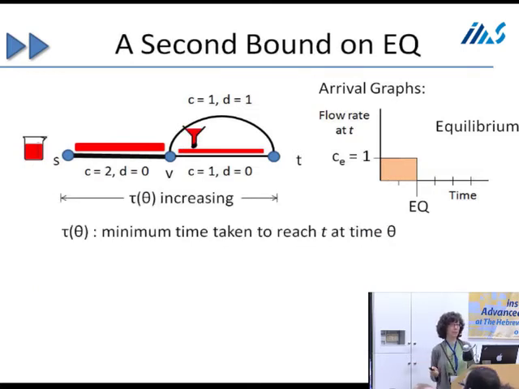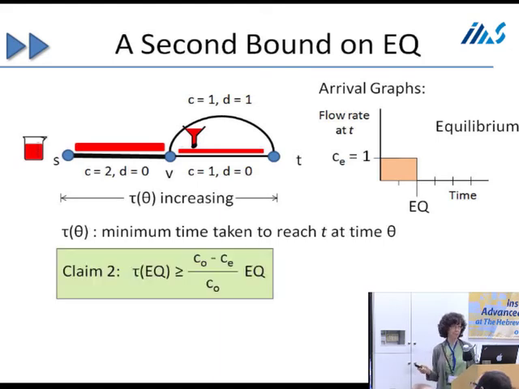A second bound on equilibrium is going to come from using this notation tau of theta. Tau of theta is the minimum time it takes to reach the destination at time theta. So this is going to be an increasing function of theta, because as time goes on, queues are getting larger and larger. So the time it takes starting from the source to reach the destination increases.